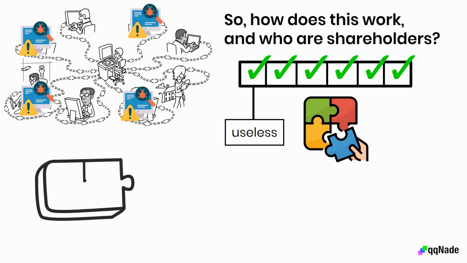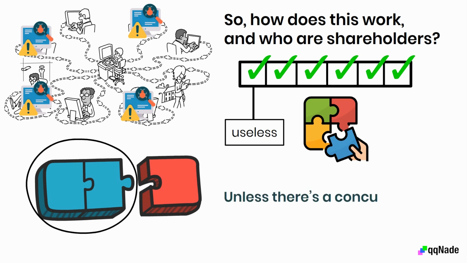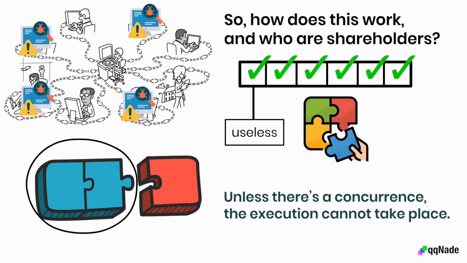A good example is when the system breaks the key into 3 shares. At least 2 of the 3 shares are required to perform a cryptographic operation. Unless there is a concurrence, the execution cannot take place. That way, it's guaranteed that no single participant has all the information they need to execute the operation independently.